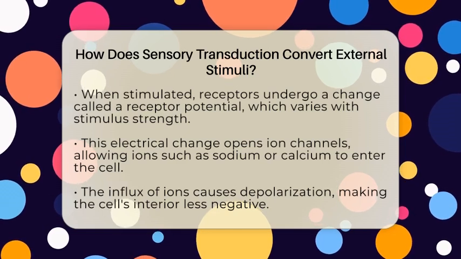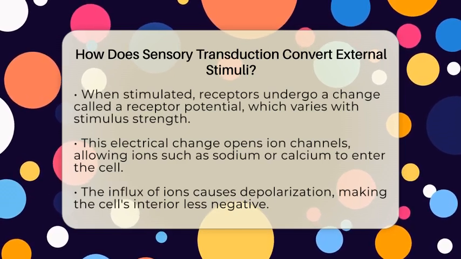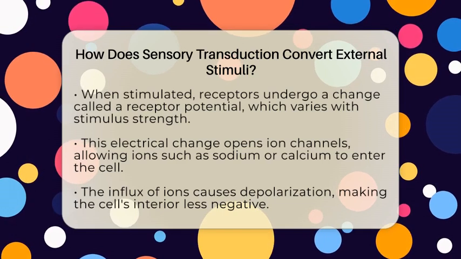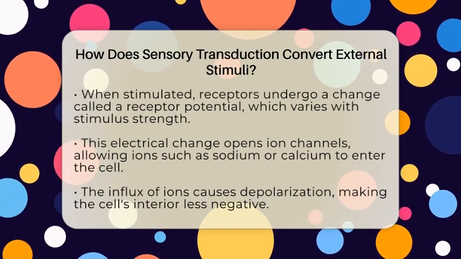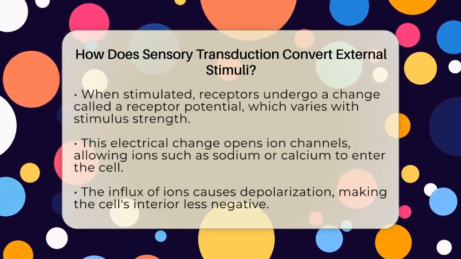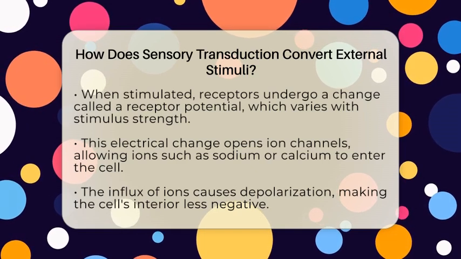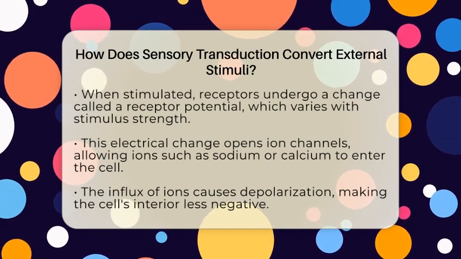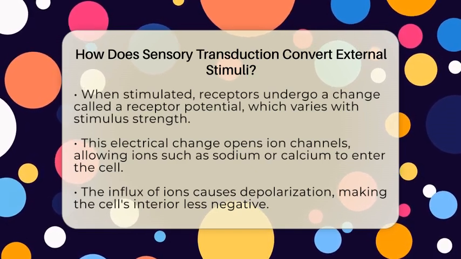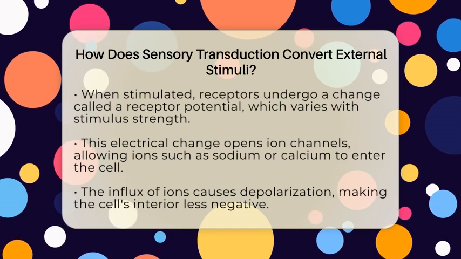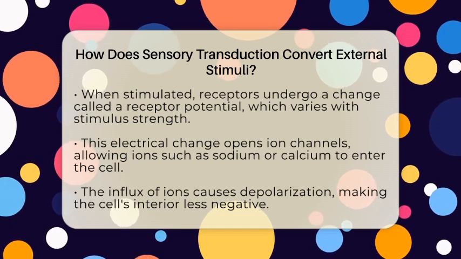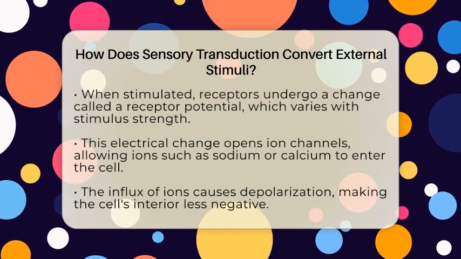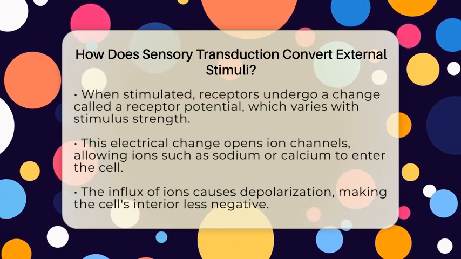When a stimulus hits a receptor, it causes a change in the receptor's membrane, which is the outer layer of the cell. This change in the membrane is called a receptor potential. Think of it as a small electrical shift that depends on how strong or weak the stimulus is. For example, pressing harder on your skin causes a larger receptor potential in the mechanoreceptors.